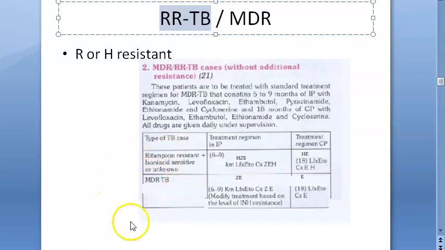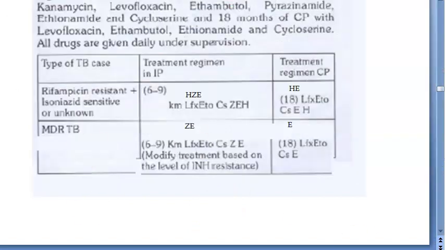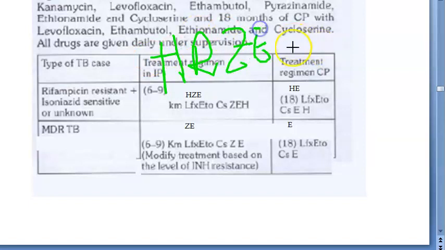That is the first category, and then they have one more category here called MDR-TB, where it is multi-drug resistant. Okay, this much you understood. So basically guys, when you know the normal treatment, this is not at all difficult. What is the normal treatment for tuberculosis? HRZE in the intensive phase and then HRE in the continuous phase, right?